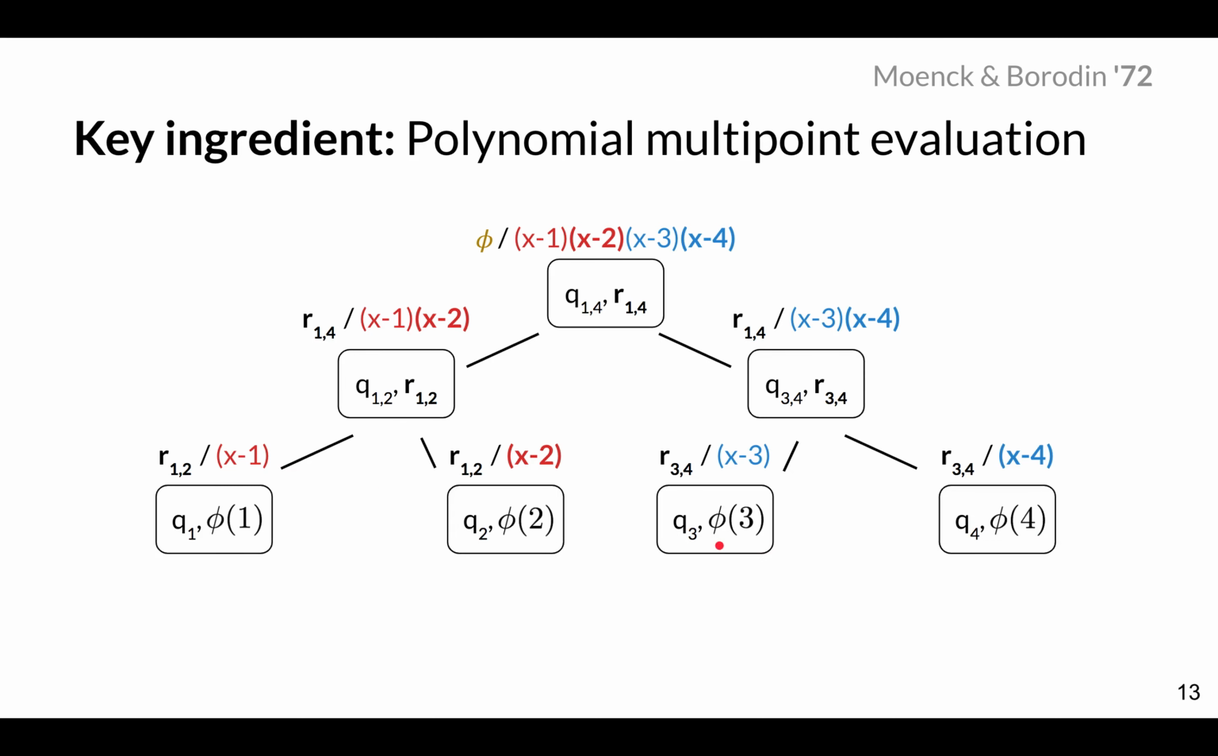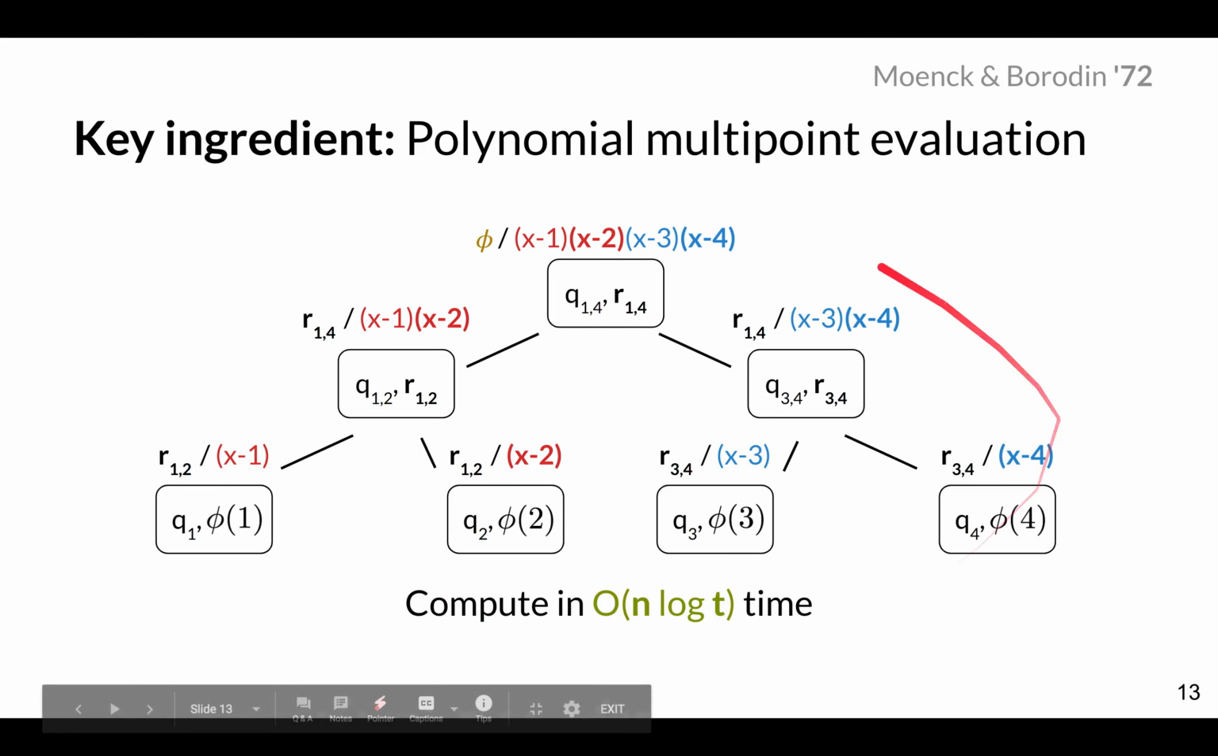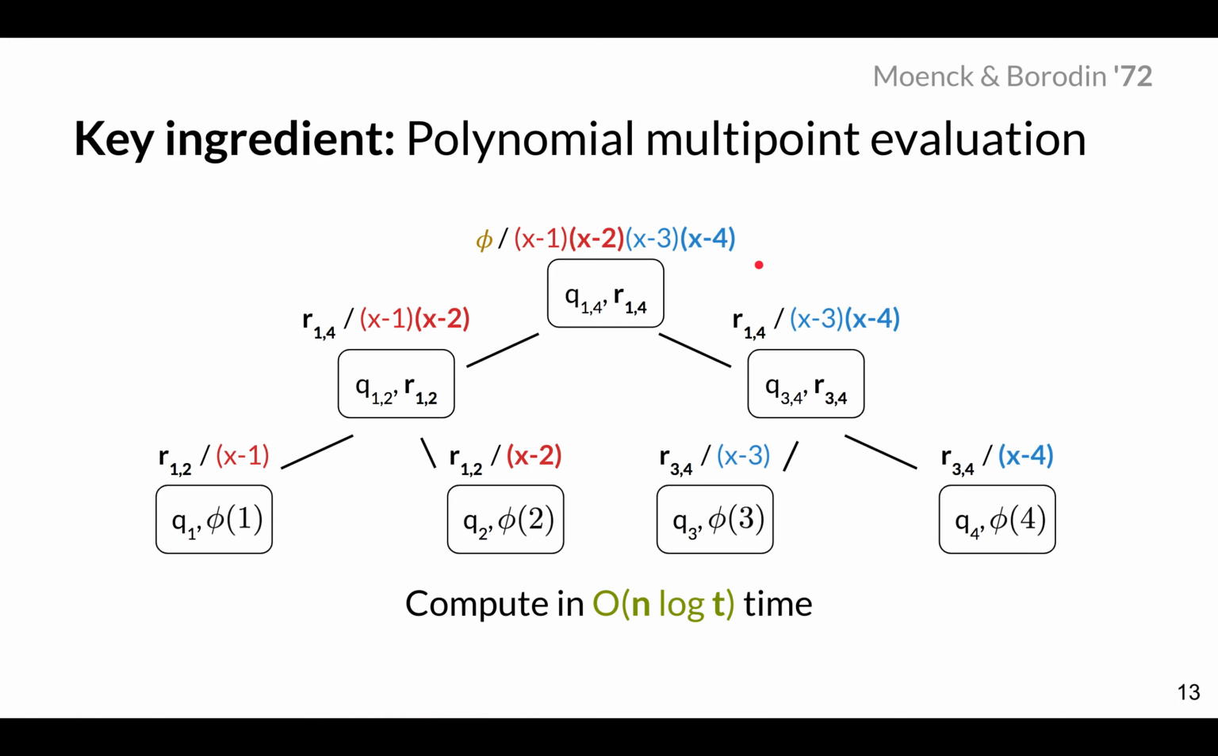And in fact, in the leaves of this tree, the remainders will actually be the evaluations of phi at the points in the root. So just take my word for it or read the paper if you want more detail. It turns out the time to do this polynomial multipoint evaluation is order n log t. Actually, that's only true when these points are roots of unity, and I'm ignoring that in the slide.